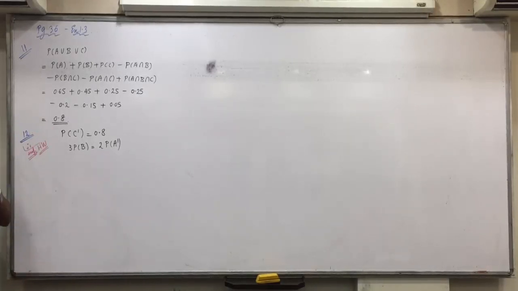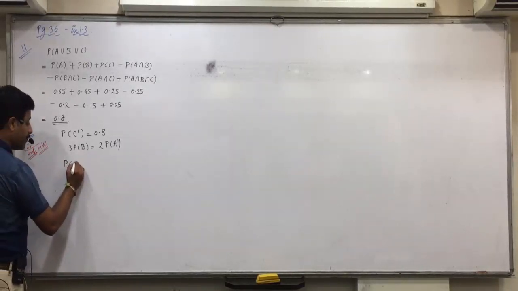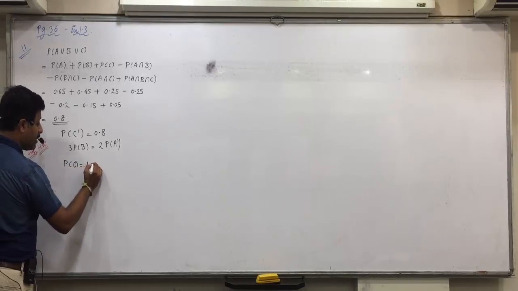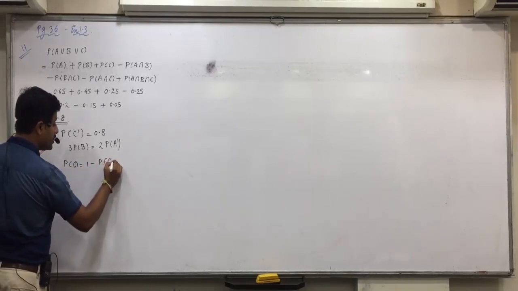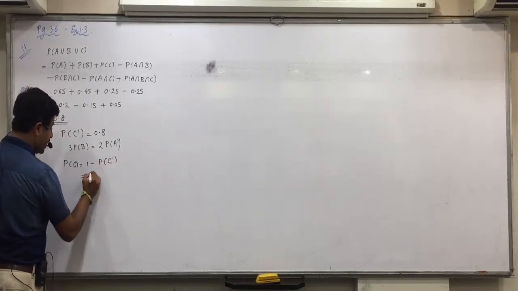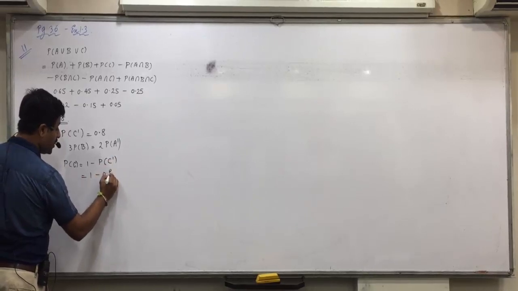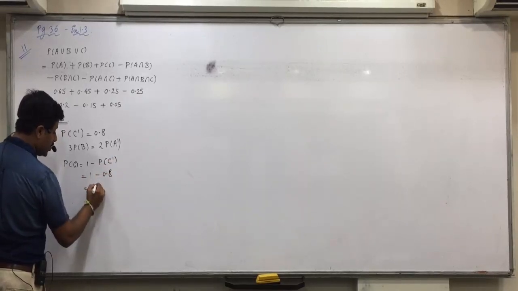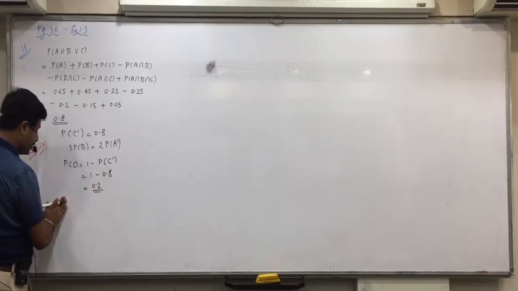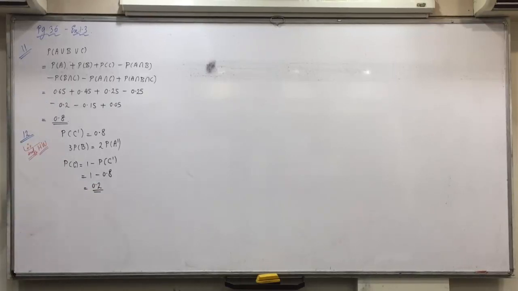Then simplifying we can find the answer. So first, P(C) is equal to 1 minus P(C complement), that is 1 minus 0.8, that is 0.2. Are you all clear with this?